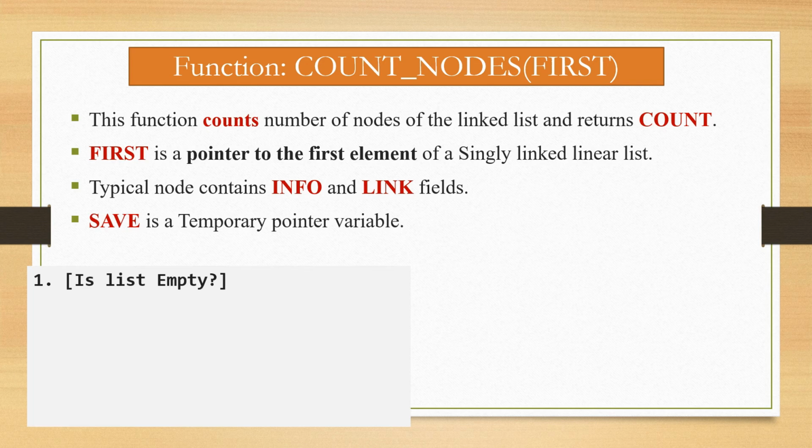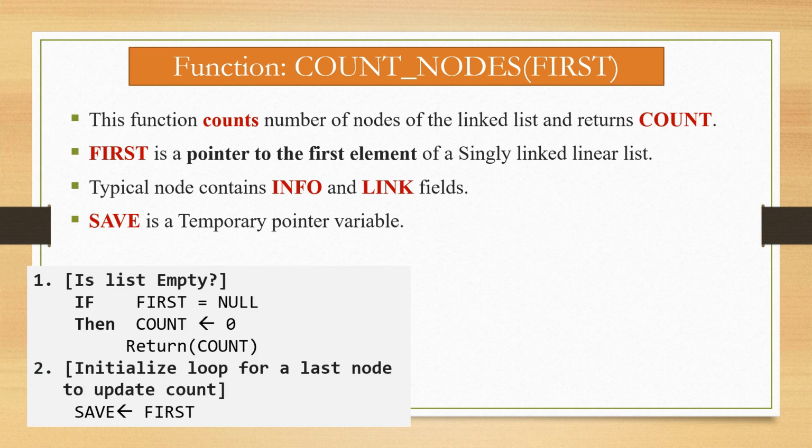Now here, step number 1 of the algorithm is: is the list empty? If first is equal to null, then count is 0 and return count. Second step, initialize the loop for the last node to update count. Now first is assigned to save. So our first has become save now.